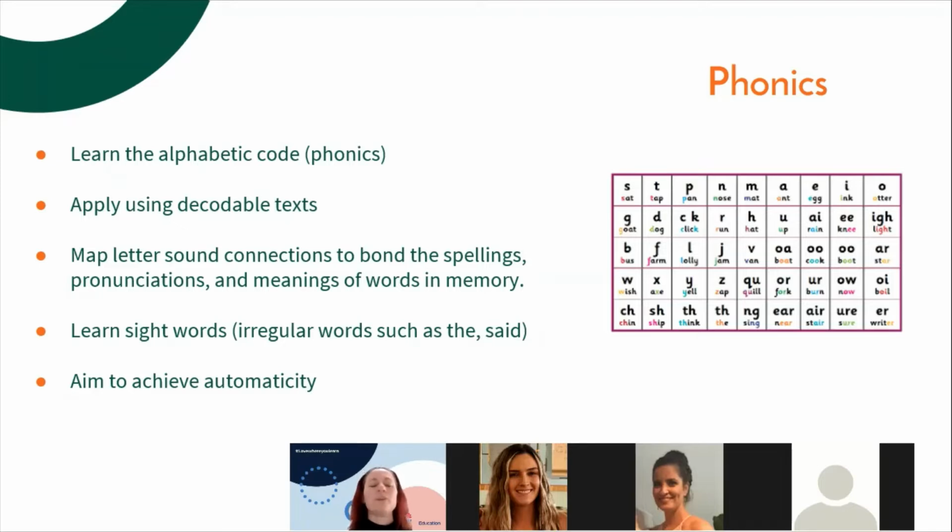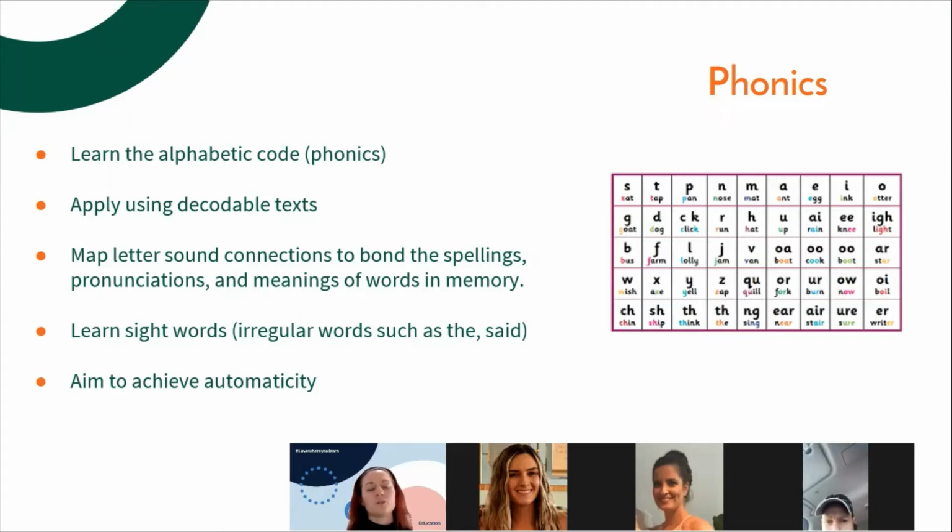As they build that phonics knowledge, they will start learning what you would call the extended code, or the more complicated code. Initially, we obviously start with those single sounds. It's also important to learn some sight words, which includes irregular words that don't necessarily follow the phonics code, or the students haven't been exposed to that code yet.